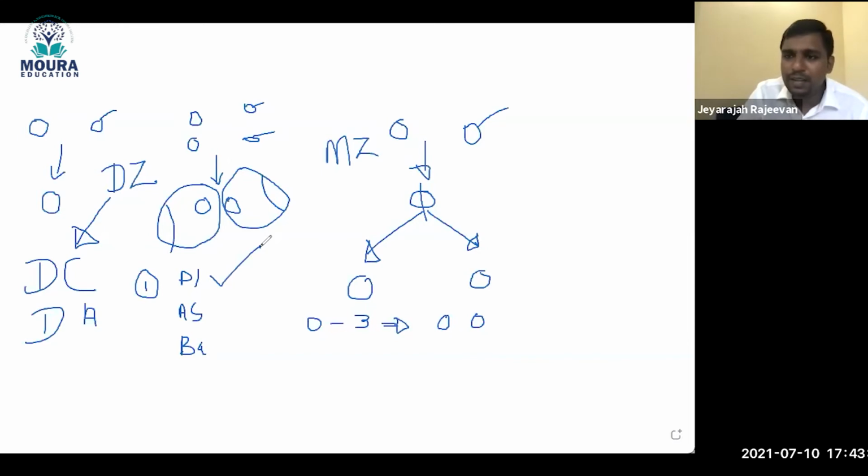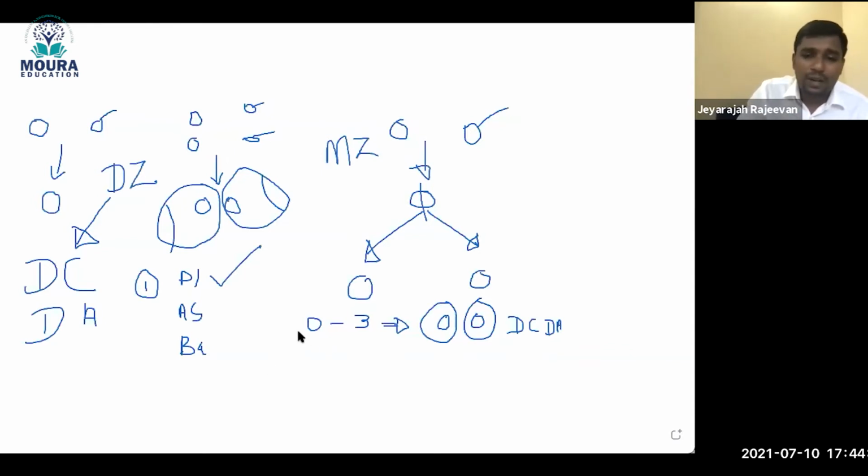If the placenta separates, obviously the rest of the things will be separate. The sac will be separated, the baby will be separated. So the babies are going to be dichorionic, diamniotic, because everything will separate.